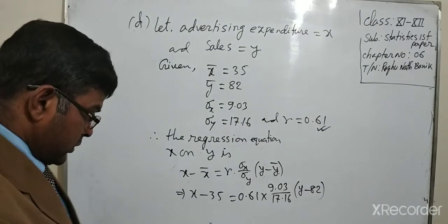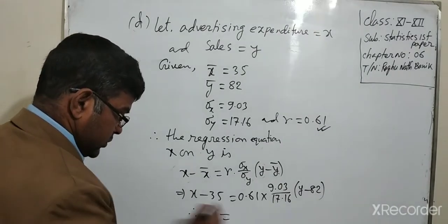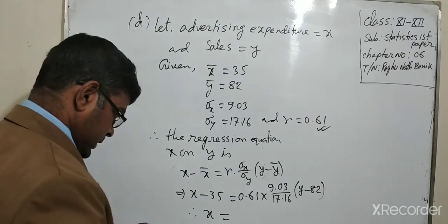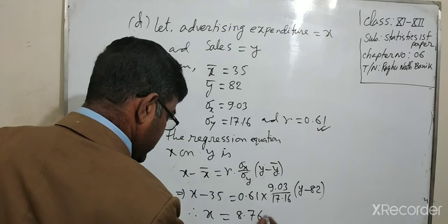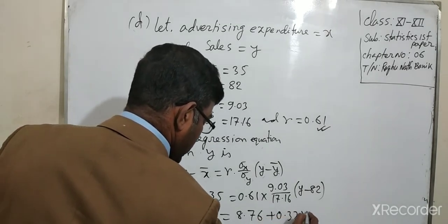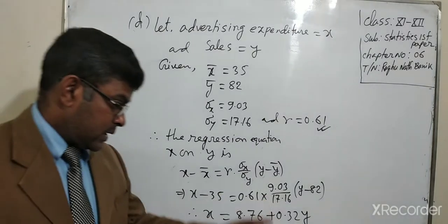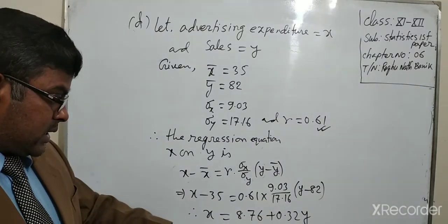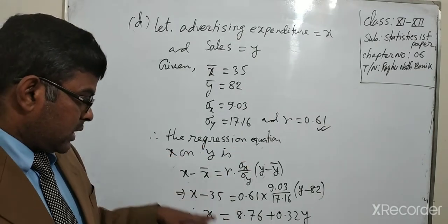We have x equal to 8.76 plus 0.32y. Okay, dear students, this is the calculated value, the regression equation of x on y.